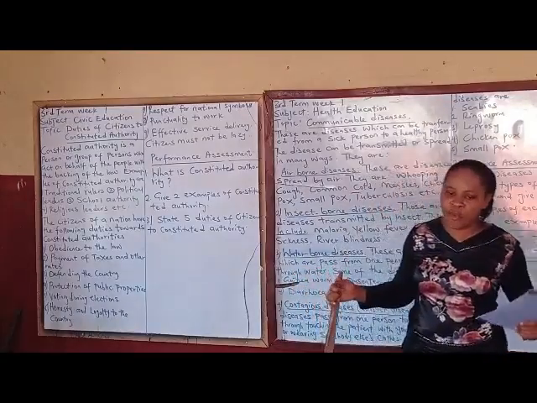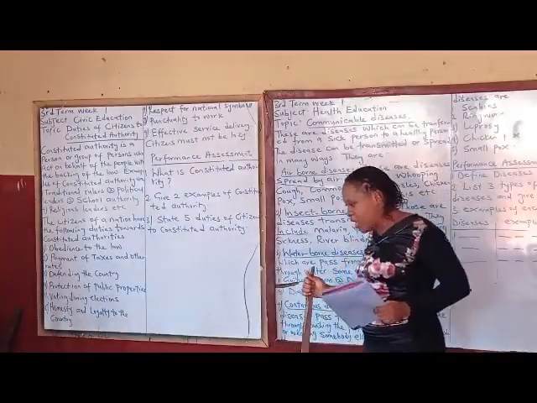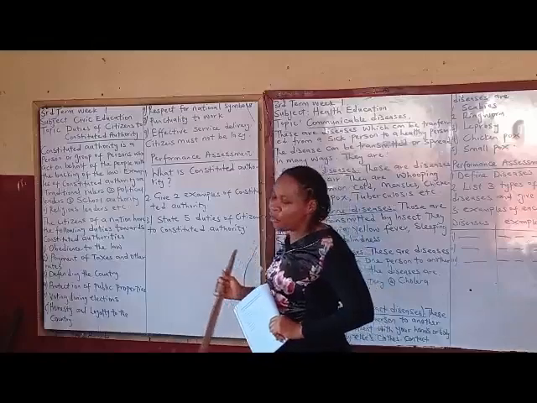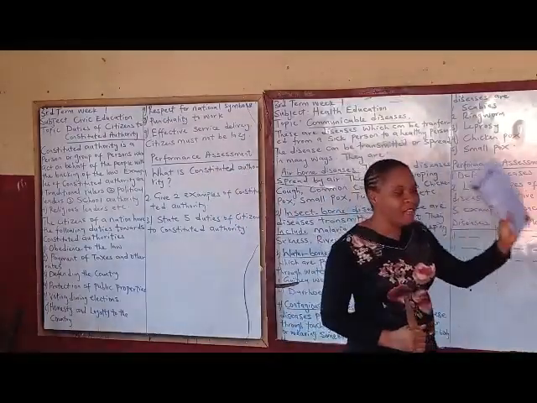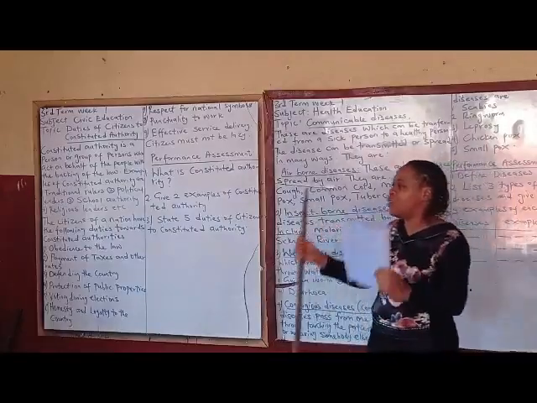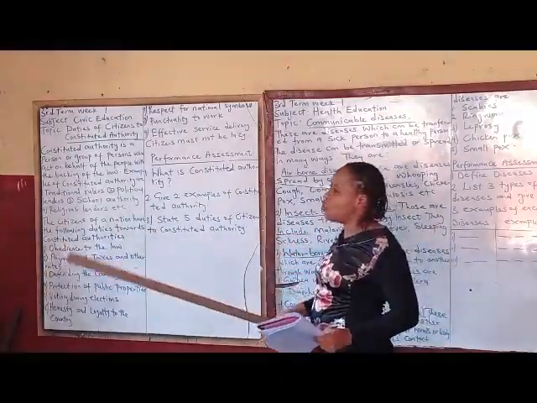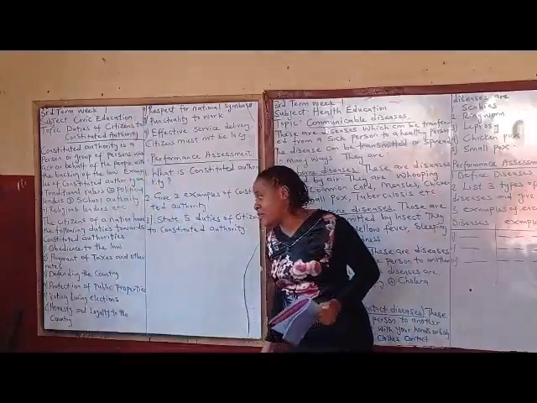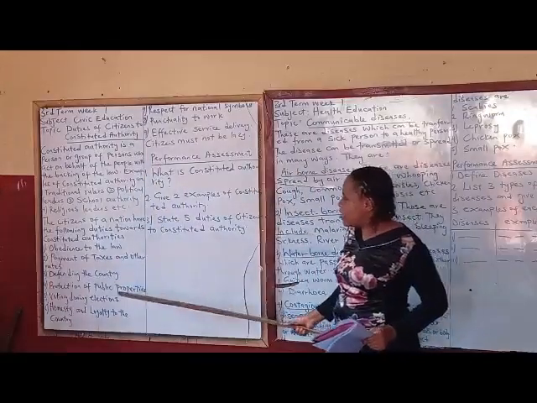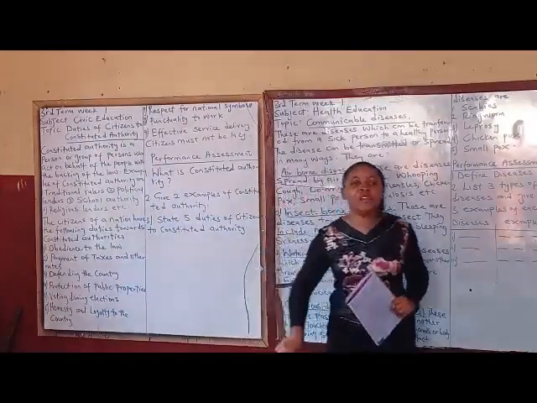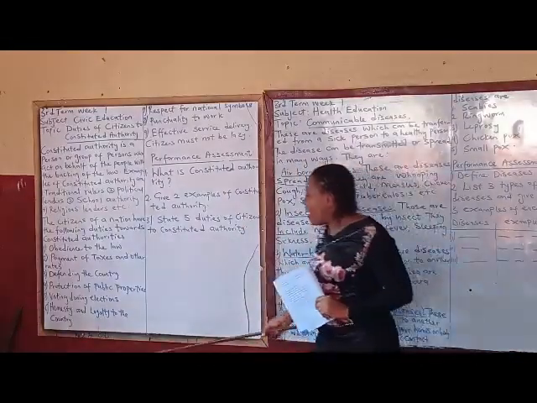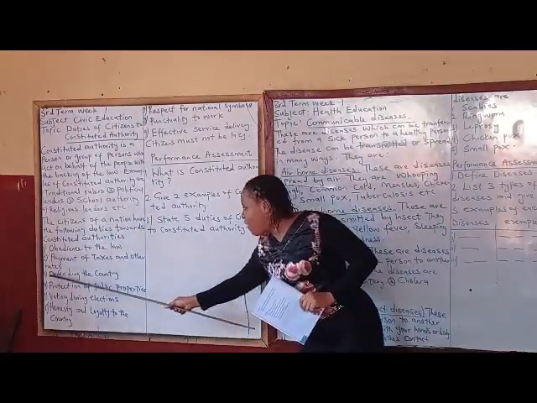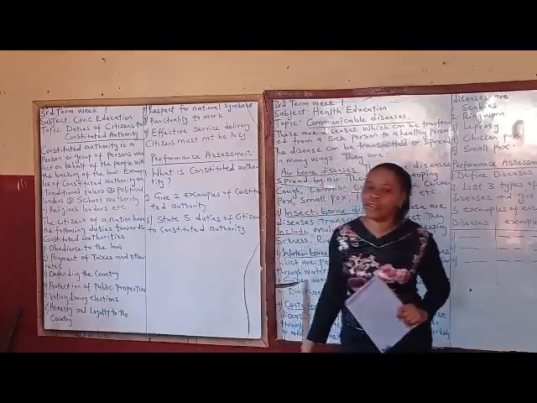Of course, you are pupils, you are not working yet, but very soon you graduate from primary school, you enter secondary school, you go to the university, you come out to get jobs, and then you will be required to do what? To pay your tax and other rates. So you ask your mommy and your daddy whether they do pay their taxes as good citizens.